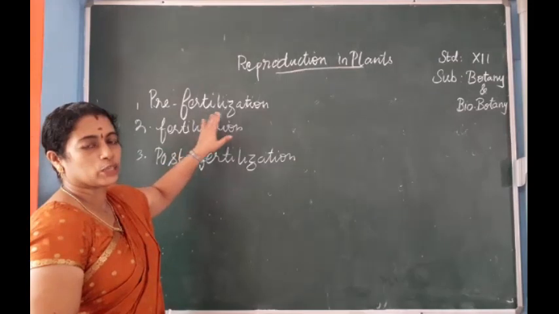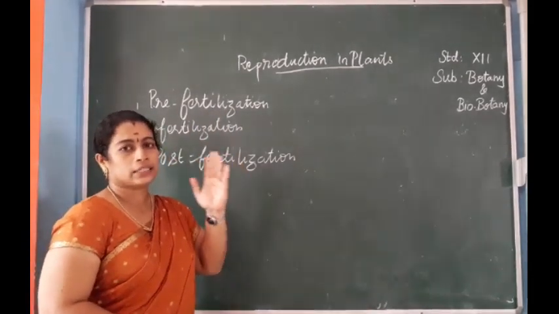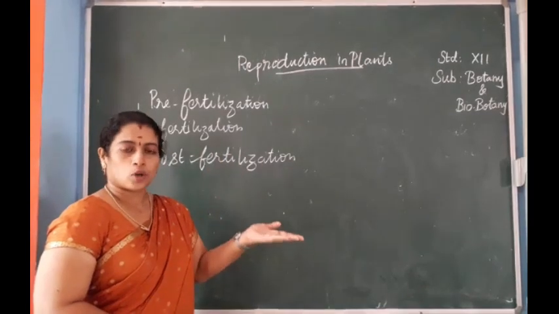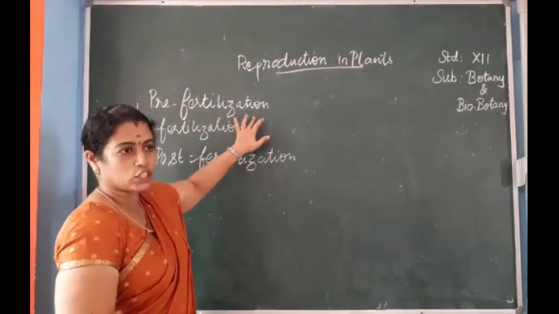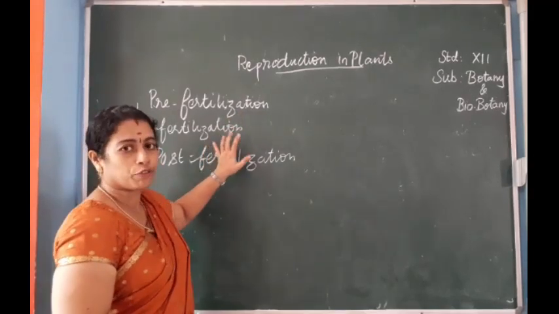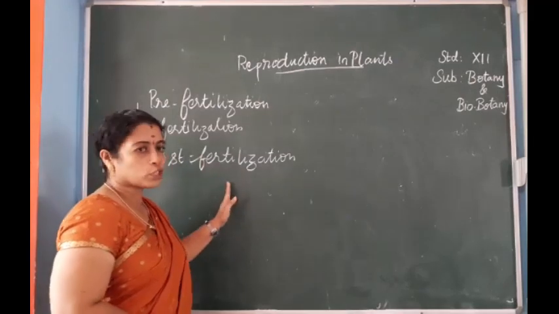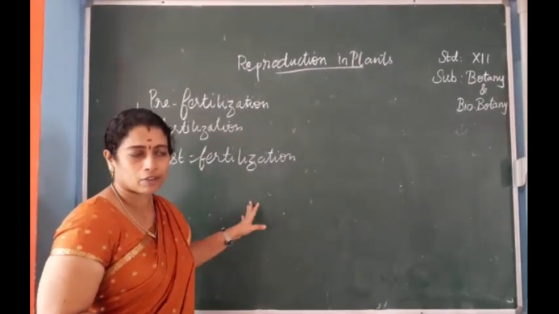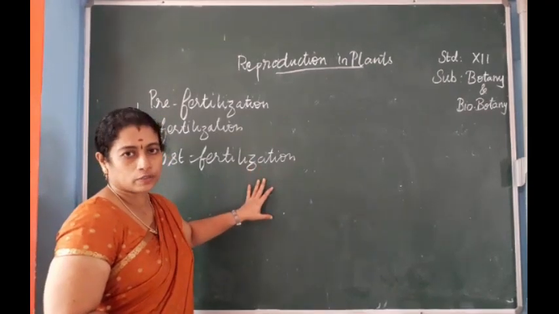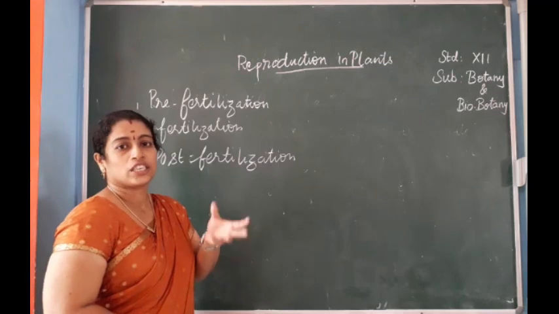Pre-fertilization means before fertilization. What are the events? That is the formation of pollen grains, ovule formation, etc. takes place during the pre-fertilization stage. In fertilization, the fusion of male and female gametes takes place. And post-fertilization, after fertilization, what are the changes that take place in a flower? That comes under post-fertilization.